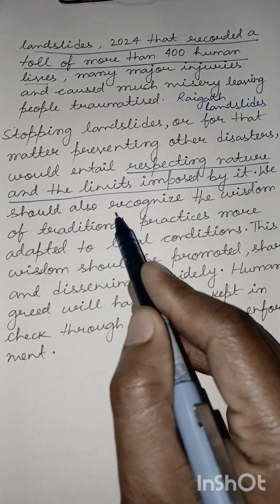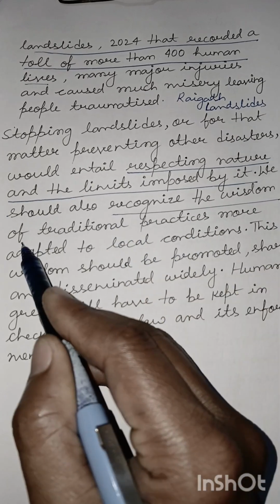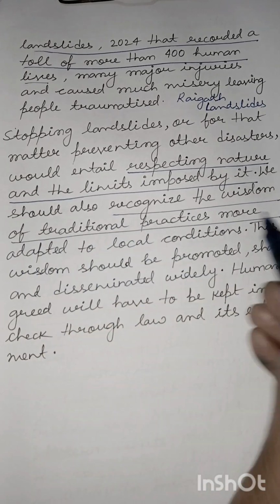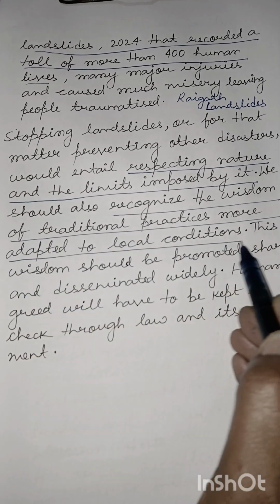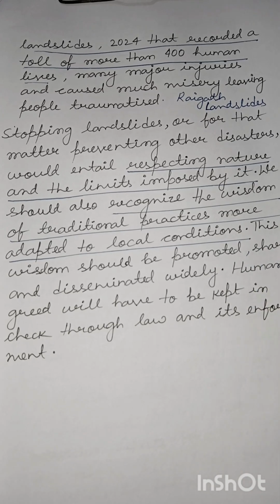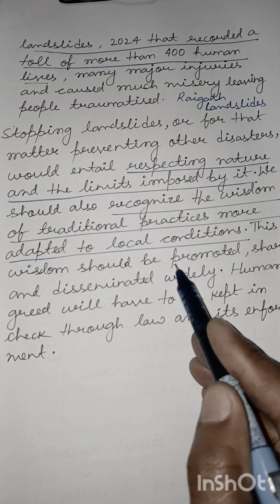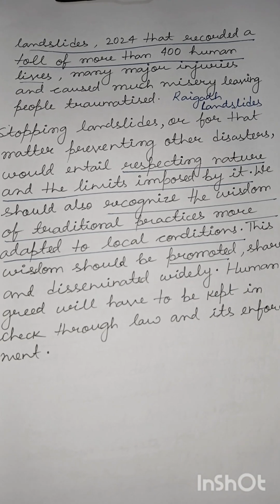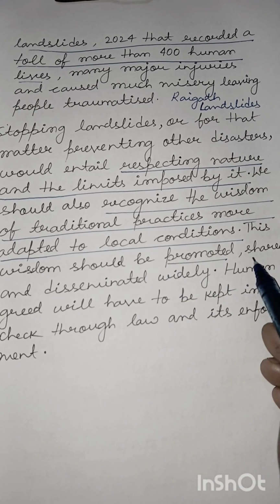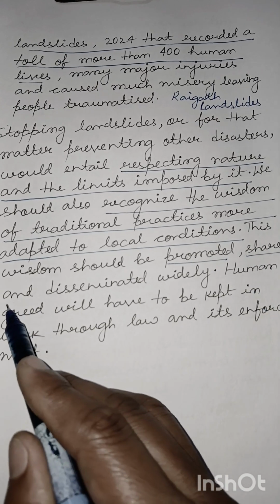We should also recognize the wisdom of traditional practices more adapted to local conditions, the best practices like contour farming, terrace farming, and so on. This wisdom should be promoted, first through various incentives. It should be shared widely and disseminated.